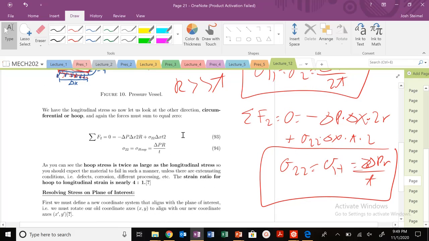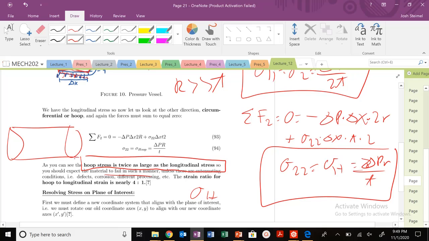So we have this hoop stress and longitudinal stress, and you'll see that the hoop stress is going to be twice as large as your longitudinal stress. So you'll expect the material to fail along this hoop stress direction, i.e., you're basically stretching the skin here. If I'm pulling the material here and here, I should expect to see a fracture surface like this. If you see a fracture surface like this, that means there's some defect in your material, something is going wrong. And depending on your material, you could find some unique strain ratios for your hoop to longitudinal strain. You'll see this will change depending on your materials, and you'll have a problem set question on that.